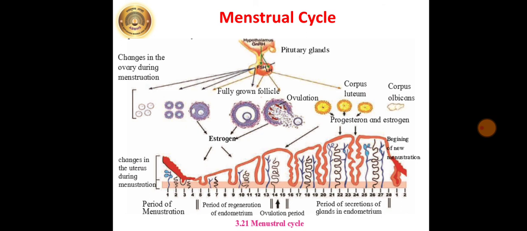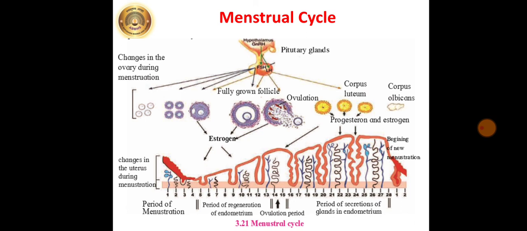This developing follicle secretes estrogen. Endometrium of the uterus starts to develop during the first cycle or regenerate during subsequent cycles under the effect of estrogen. Meanwhile, the developing follicle completes its development.